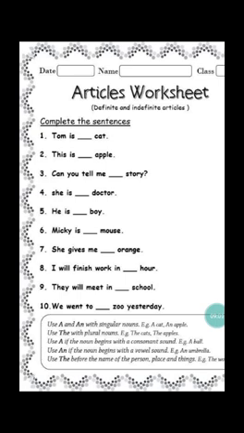I'll finish work in dash hour. As I said already, don't get confused with the words. You just spell and write the correct article. Even though the word starts with a consonant, it might sound like a vowel, right? Like R. So just check it out, spell the words and then write the correct article. Next, they will meet in dash school, where the place is particularly mentioned. Next, we went to dash zoo yesterday. Even here the place has been particularly mentioned.